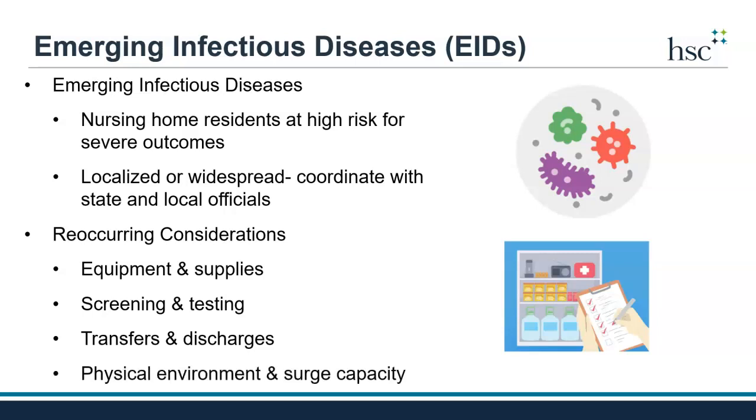Lastly, the physical environment of the nursing home should be evaluated as part of the emergency plan, including the ability to isolate and have physical distance. This also includes surge capacity in terms of having sufficient staff to respond to an emerging infectious disease emergency. Staff will also be affected and may be ill or have ill family members they must care for.